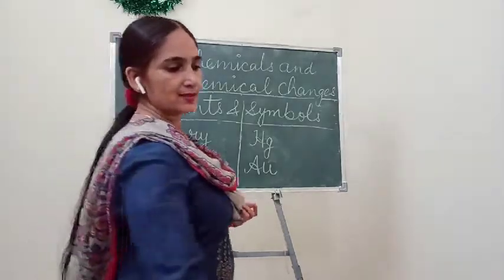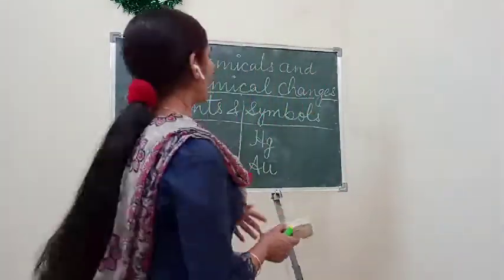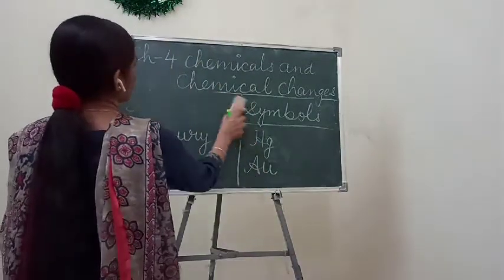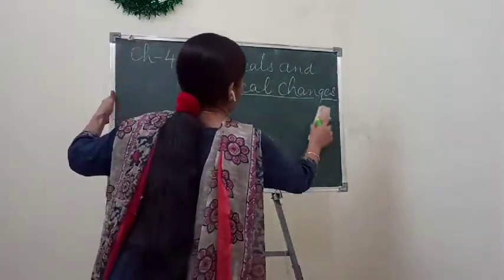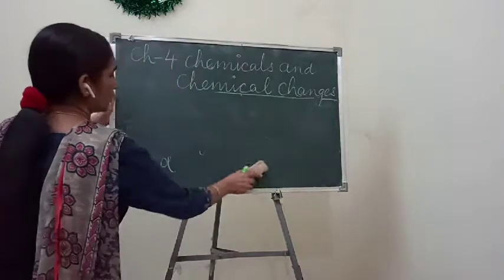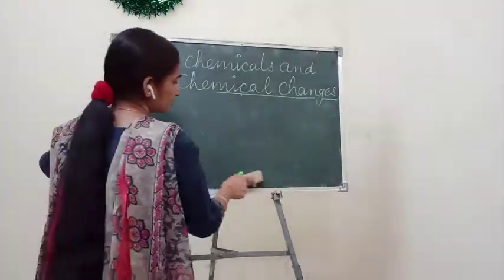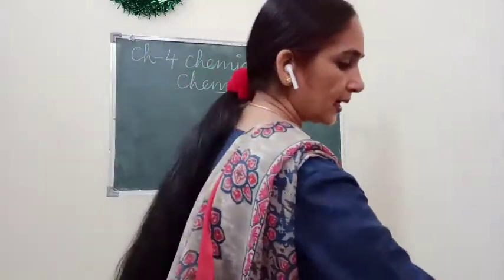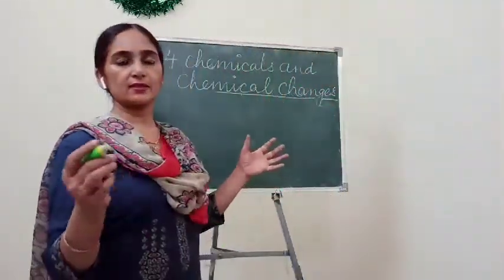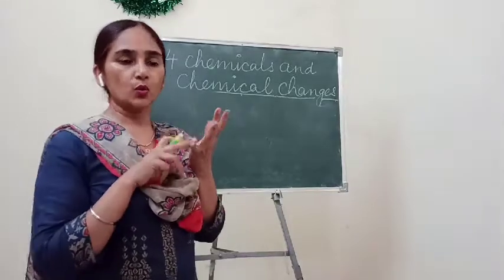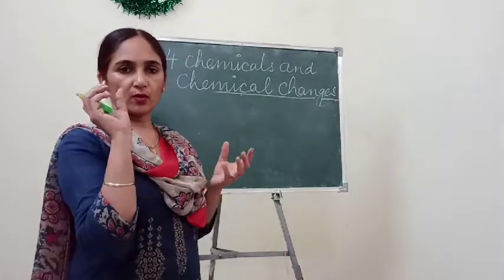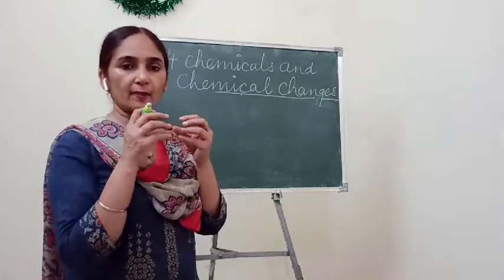Now students, let's study about atomicity. So what is atomicity? I have already told you that some of the atoms exist singly, but many atoms exist in two atoms, means in the form of two atoms combined together.